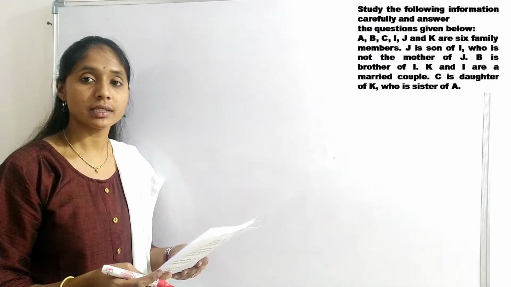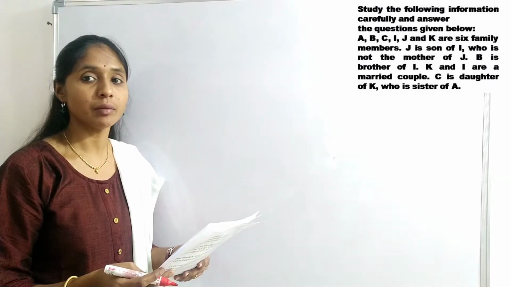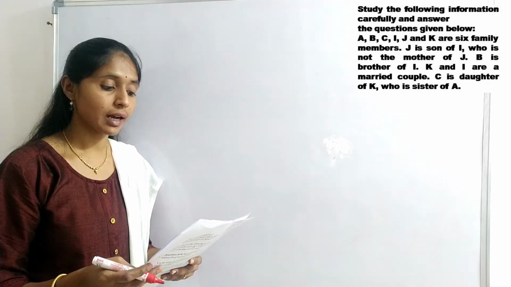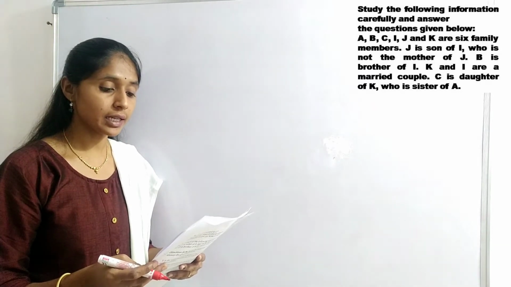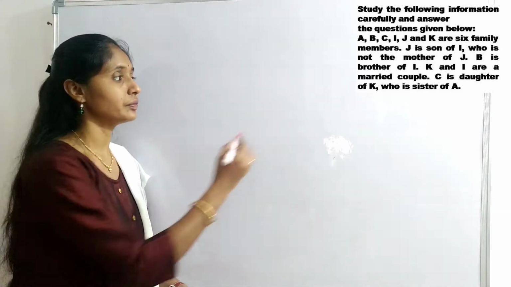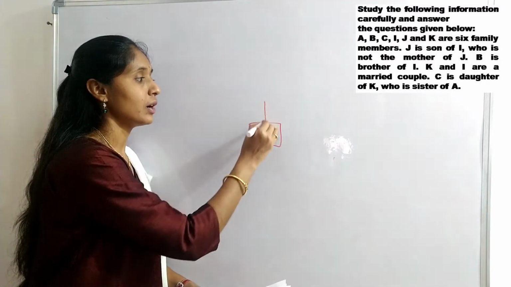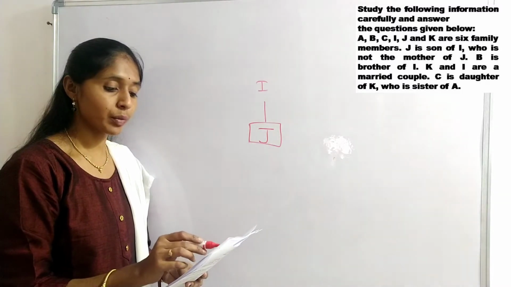Next question. Study the information carefully and answer the questions given below. So information is A, B, C, I, J, K are 6 family members. J is the son of I. Who is not mother of J?